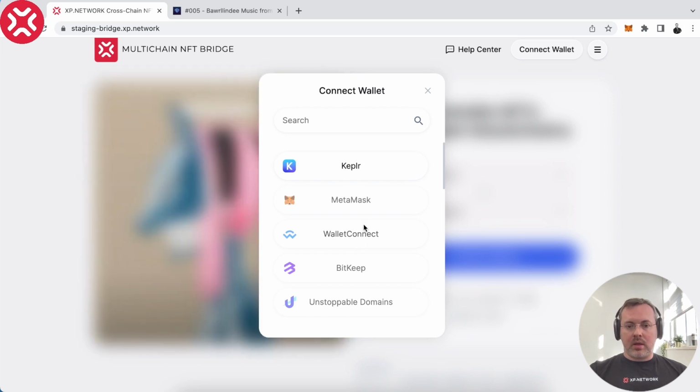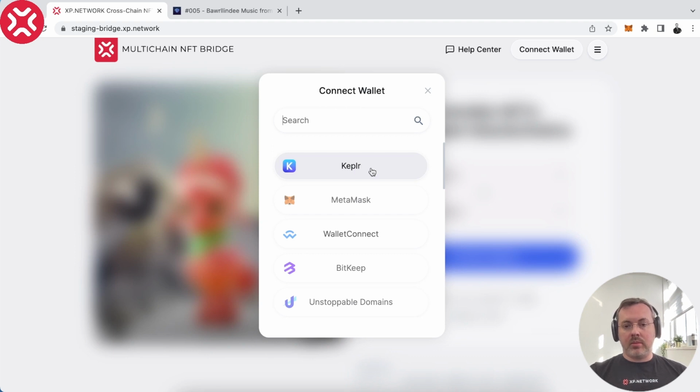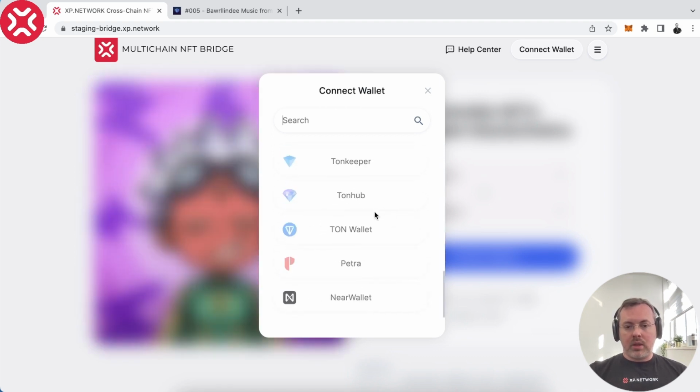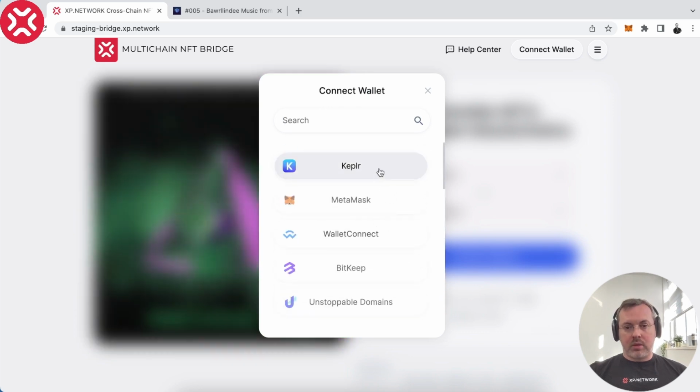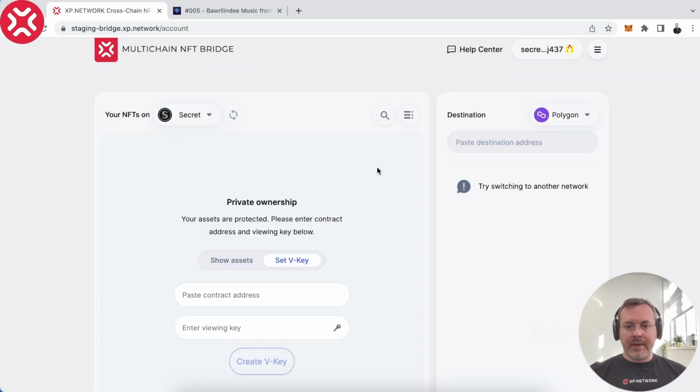As you can see, the only wallet available as a browser extension is Keplr at the moment, and the rest of the wallets are grayed out, meaning they are not available for Secret NFTs because they are not compatible with them. So let's select Keplr, and we're inside the bridge.